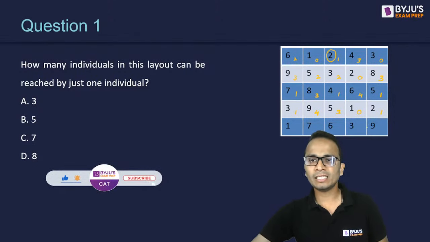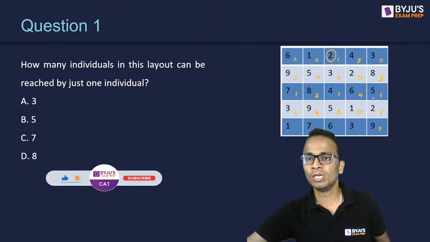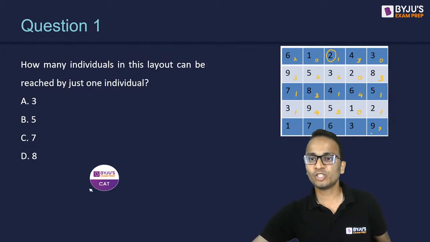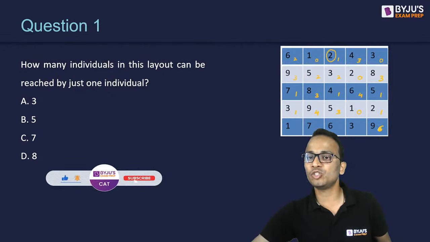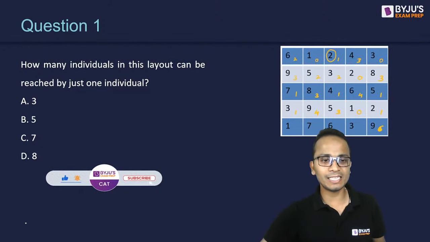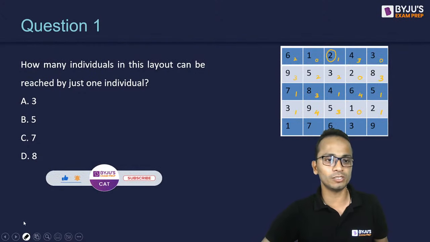Okay. And next 9 can be reached by 2 individuals. No, it can be reached by 3 individuals, 4 individuals. On the top of 9, it can be reached by 2, by 5, by 8 as well. Also on the left hand side, it can be reached by 3, by 6, by 7. So 9 can be reached by 6 individuals in total. Interesting for 9. Are you all understanding this? So 9 can be reached by a total of 6 individuals. All right.